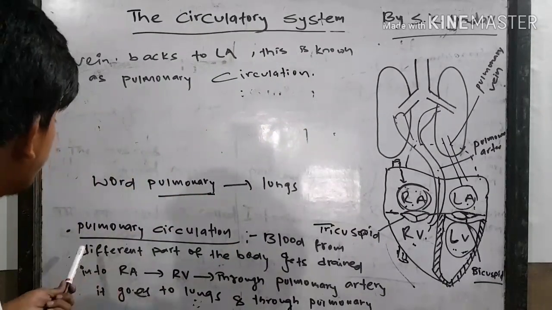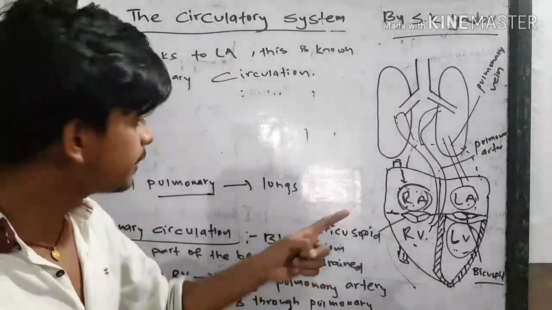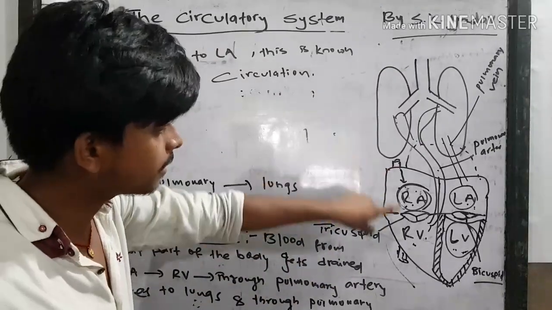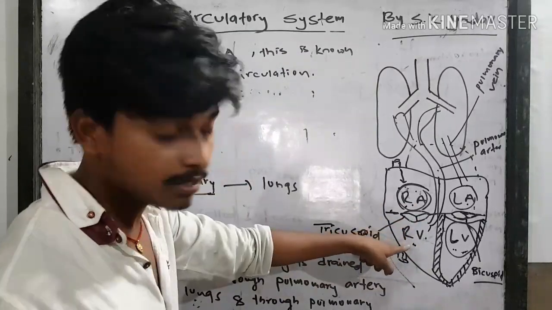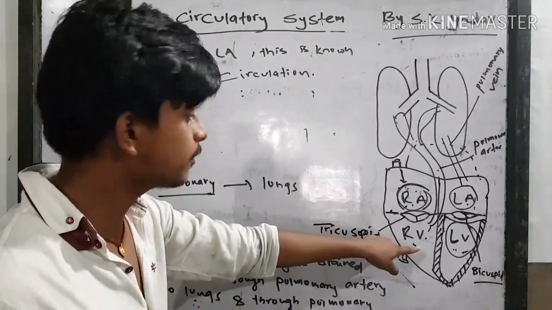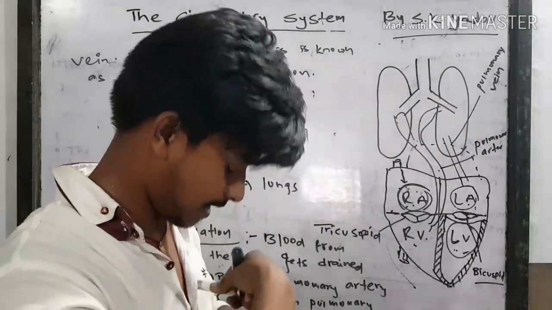Again I am repeating back. What is the pulmonary circulation? Blood from different parts of the body gets drained into the right auricle through the superior vena cava and inferior vena cava. With the help of the tricuspid valve, it goes downward to the right ventricle. Through the right ventricle it goes to the lungs. Here is the heart and here are the lungs.